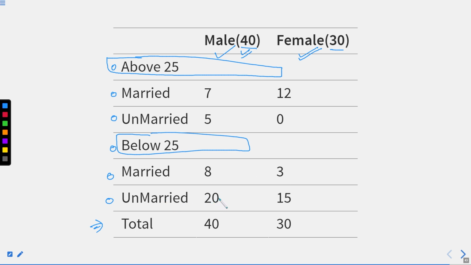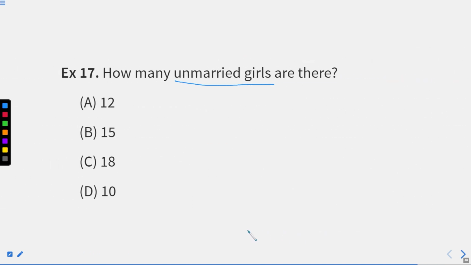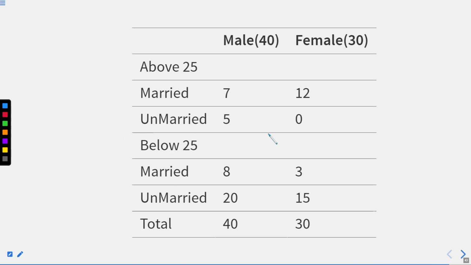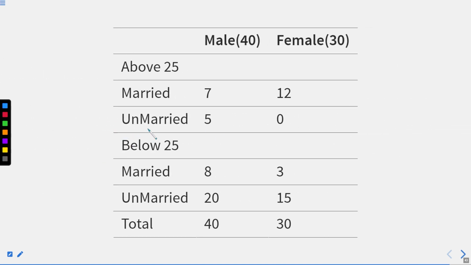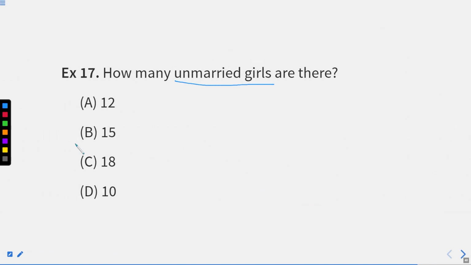Unmarried are 20 and 15, and the total gives us 40 and 30. So the first question was how many unmarried girls are there. We can go to the unmarried part and we can figure out this is 15, right? So 15 will be the answer of this question, that is option B.